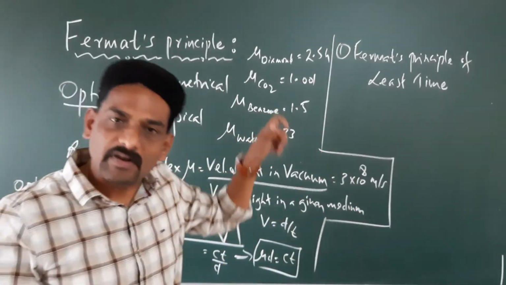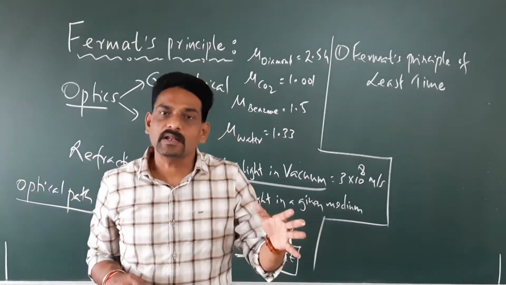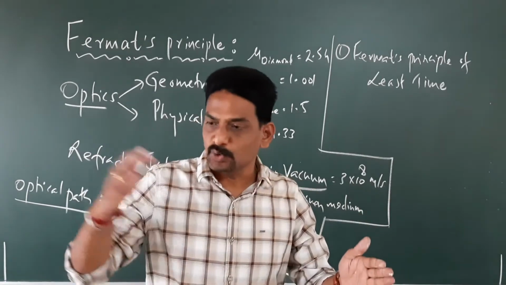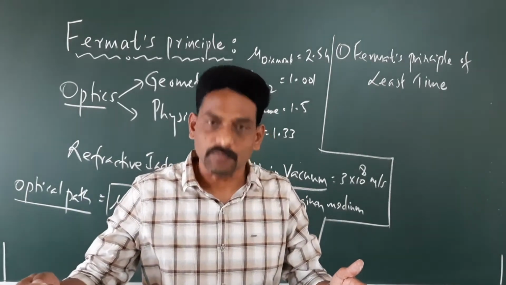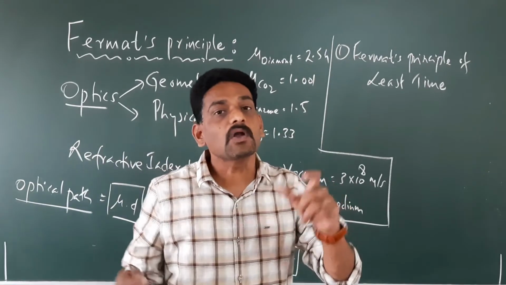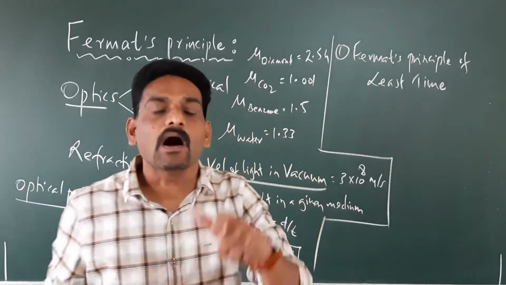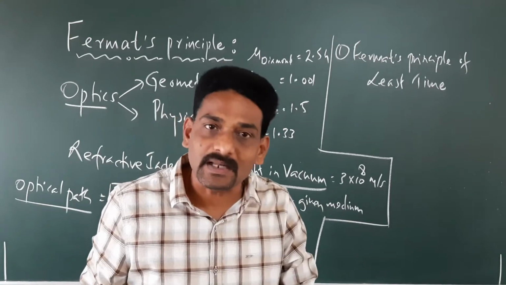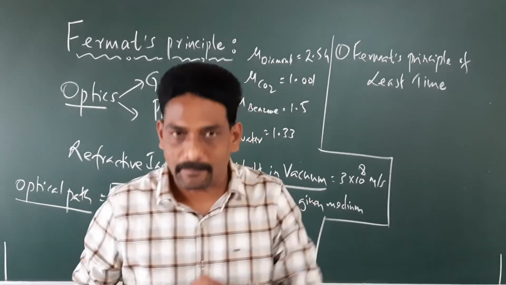The scientist Fermat says that whenever a light travels from one point to the other, it always follows that path which takes least time.